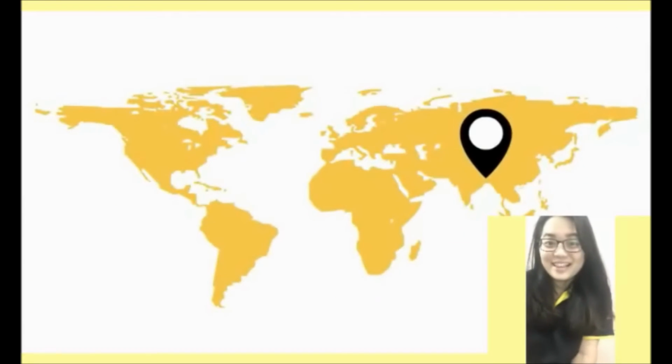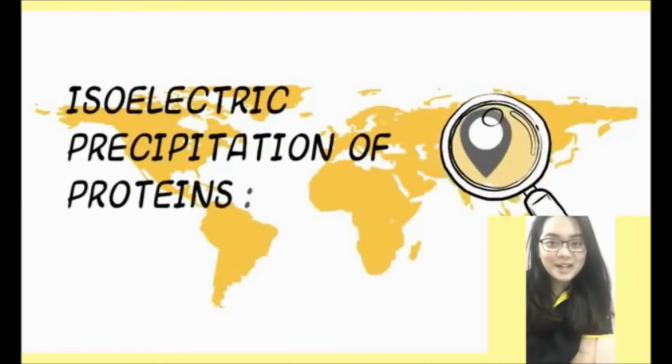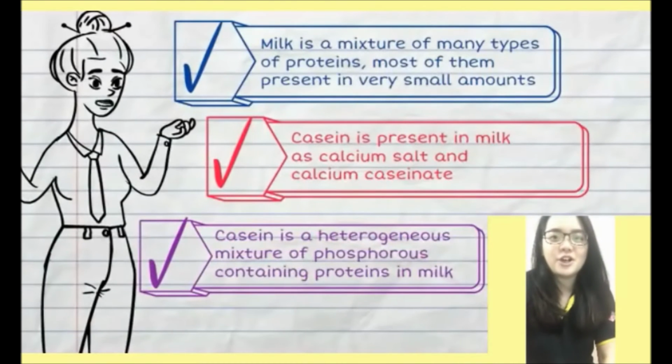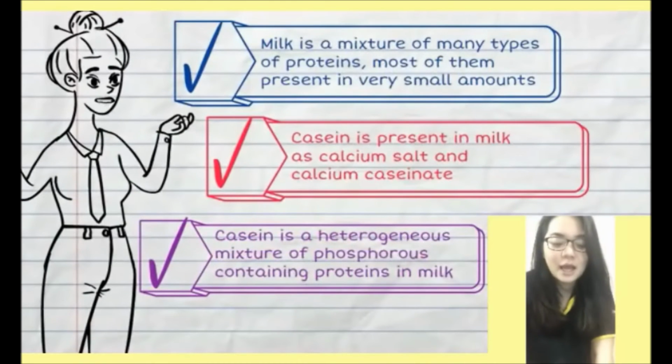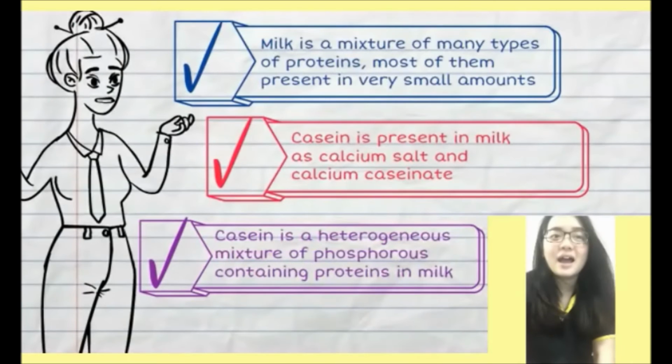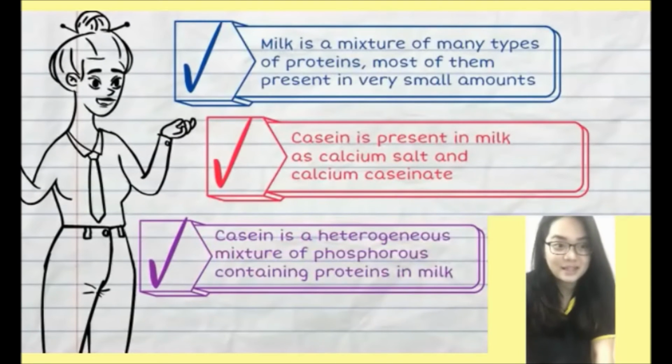Hi, the next application is the isoelectric precipitation of protein, for example, casein in milk. Milk is a mixture of many types of proteins. Some are present in a very small amount. Is casein present in milk? Yes, it is, as a calcium salt, calcium caseinate.